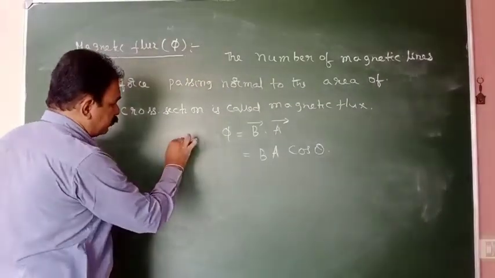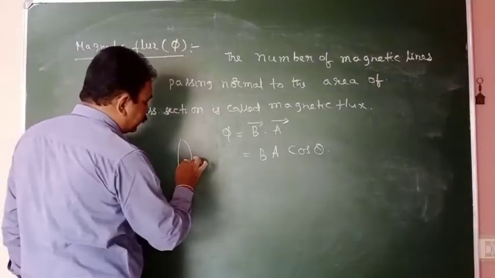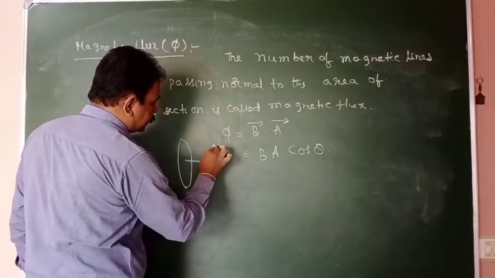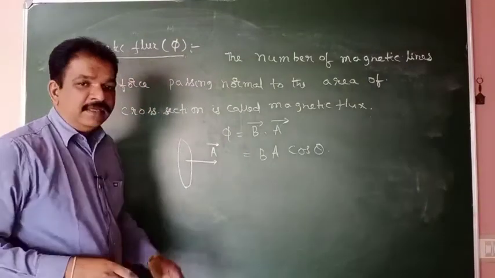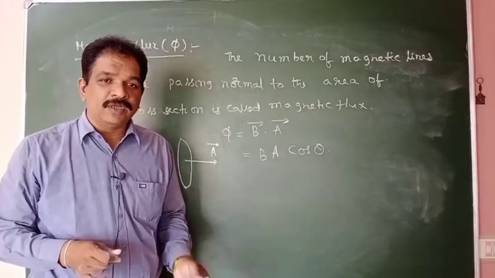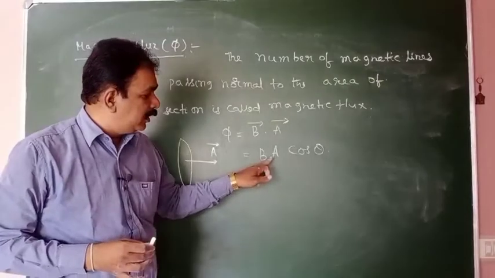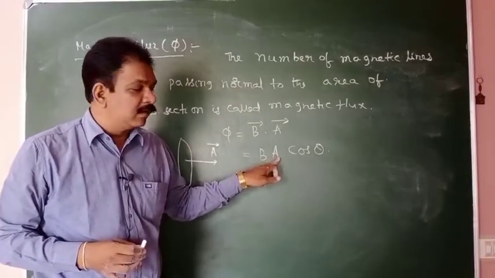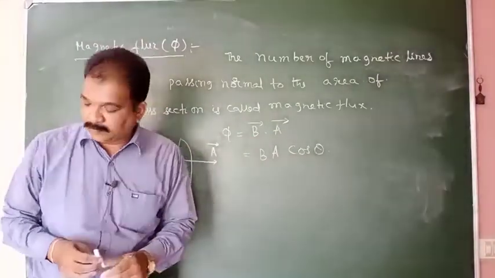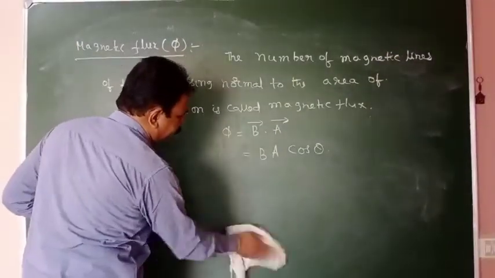Clear? For example, there is a surface here. What is the direction of its area vector? Like this. Clear? Area vector will be always perpendicular to the area of cross section. The angle between magnetic induction and area vector is theta. Okay?